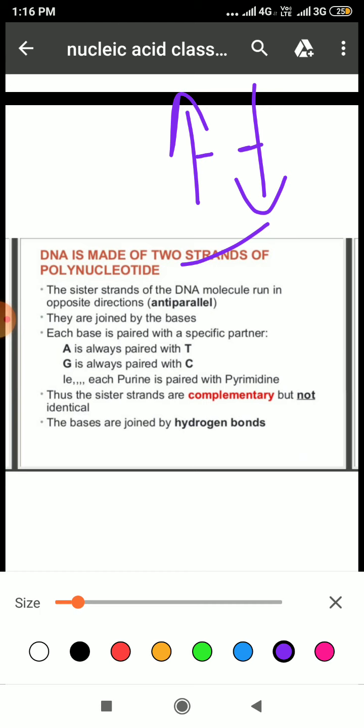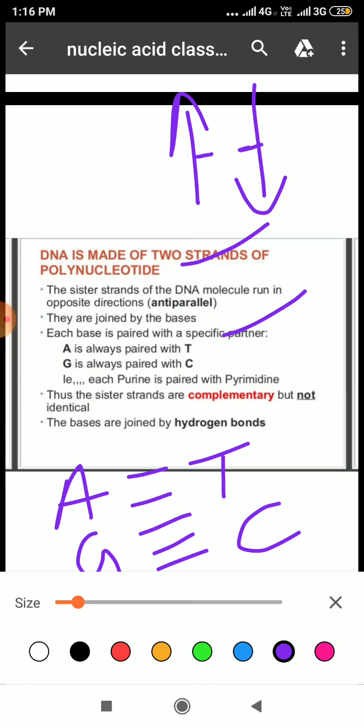Which bases? Nitrogenous bases are there, and each base has its specific partner, such as A will always form a bond with thymine and guanine will always form a bond with cytosine. Clear? Understood? The name of these bonds is hydrogen bonds.